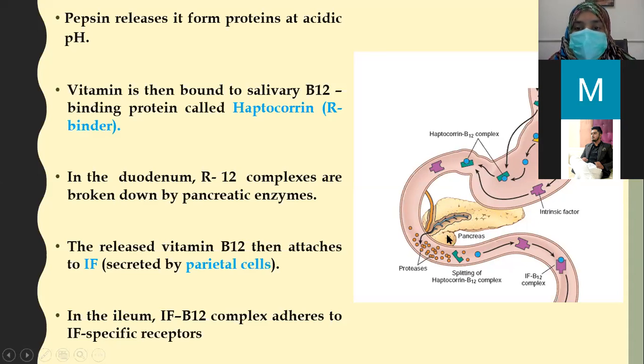In intestine, by the action of pancreatic enzymes, the heptocorrin B12 complex is broken down, and what happens? B12 is once again released, and now B12 is bound by the intrinsic factor. Intrinsic factor was released in the stomach but was bound in the intestine with vitamin B12. So now in intestine, intrinsic factor B12 complex is formed.